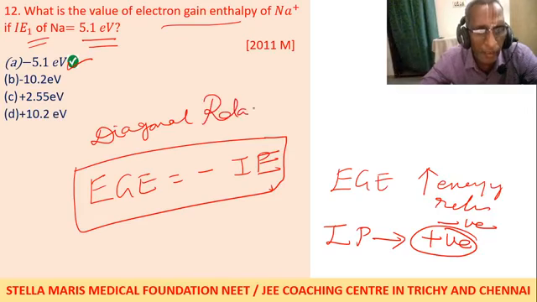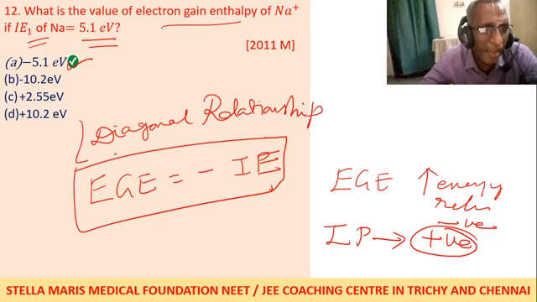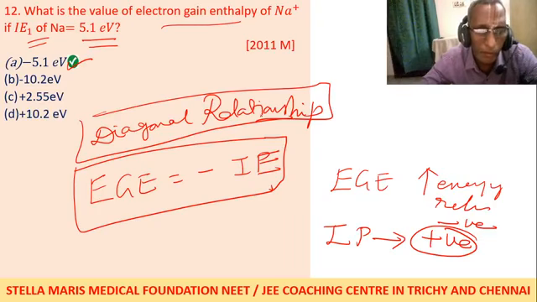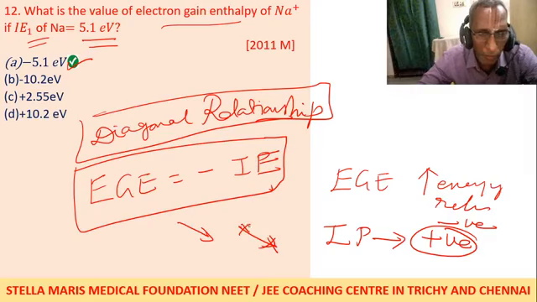Once again you will study this in a future chapter. What is meant by diagonal relationship? Diagonal elements are along the diagonal of the periodic table. If a property increases along a period and decreases along a group, the property will neither increase nor decrease in the case of diagonal elements.